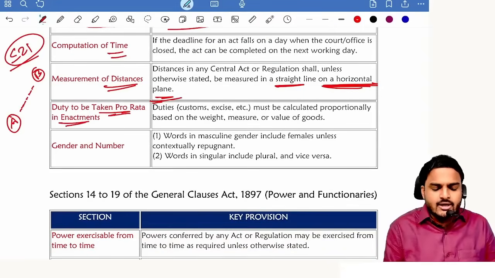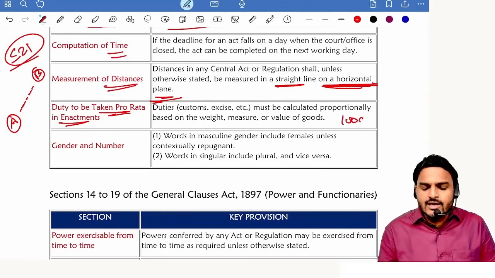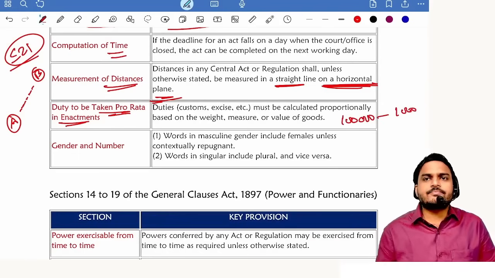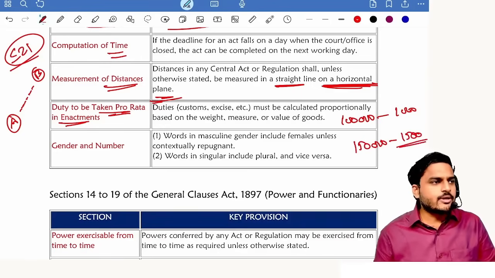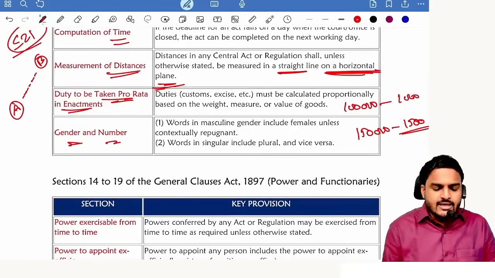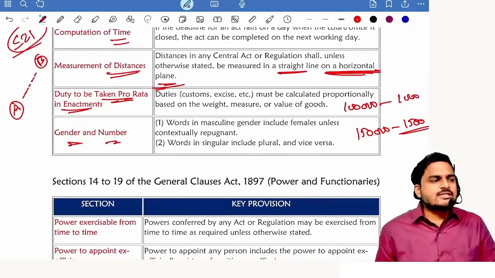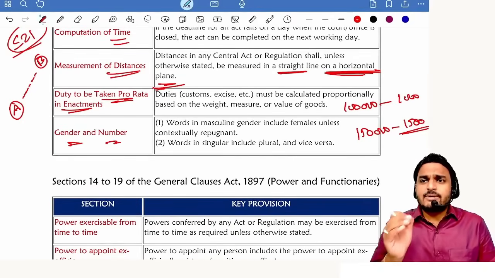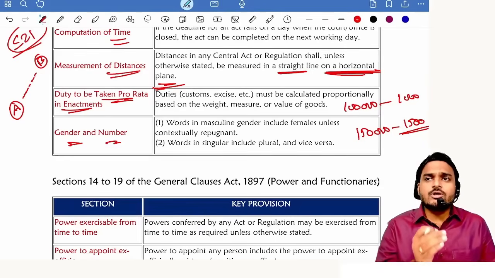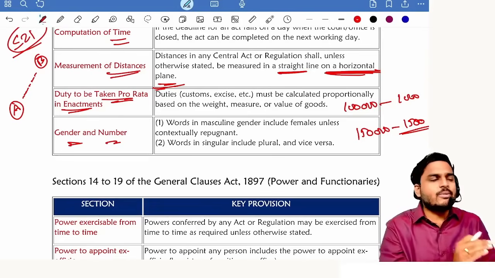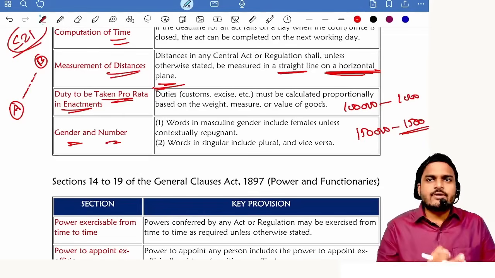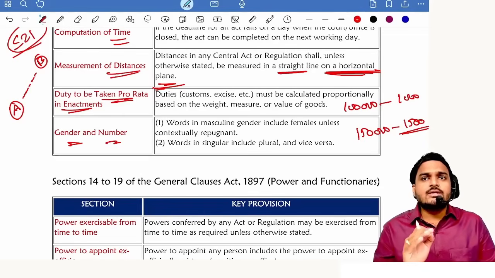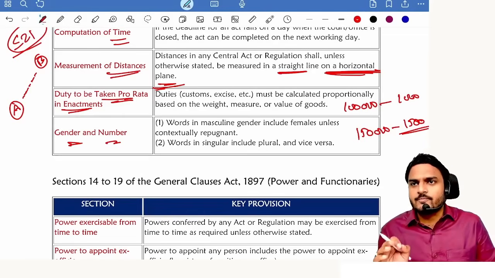Duty to take pro rata in enactments. Suppose for every 1 lakh rupees you need to pay 1000 tax. Understood? Now suppose if it is 1,50,000, it is sufficient if you pay tax of 1500 rupees. Getting my point? Next one, gender and number. Male includes female, singular includes plural. But if there is a specific disclosure talking about only female persons, like women director, then women director will not include men director. Understood? Bullock carts. If you are using the phrase bullock carts, you should not substitute bullock with a cow.